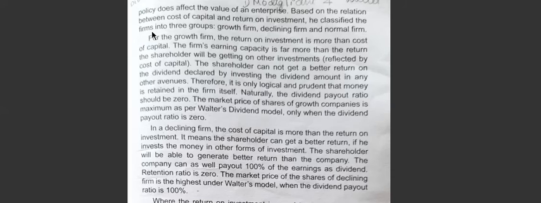Now, for the growth firm, the return on investment is more than the cost of capital. How will you know when it is a growth firm? When R is more than K, then we can say that it is a growth firm. What happens when it is a growth firm? The dividend payout ratio should be 0. They should not pay the dividend to the shareholders. Then the market price will increase.